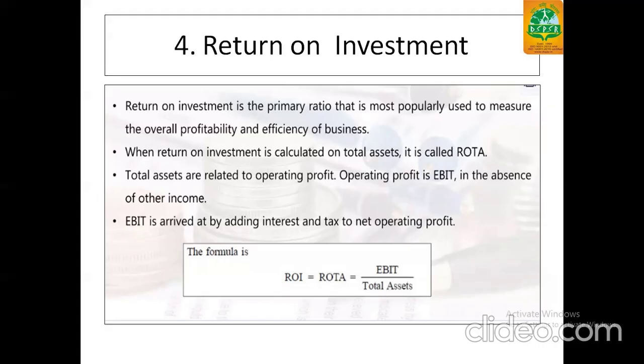EBIT is arrived at by adding interest and tax to net operating profit. The formula, we can say for return on investment or return on total assets, is earning before interest and tax upon total assets.